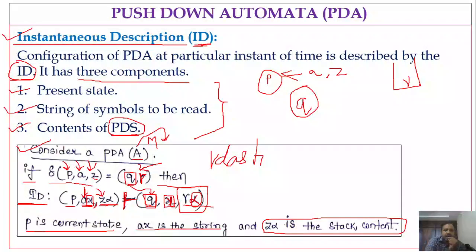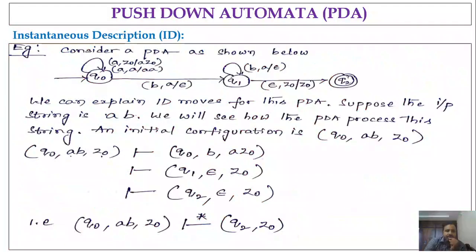I will explain this with one example here. Consider this is the pushdown automata. We have three states: Q naught, Q1, Q2. Q2 is represented by a double circle, so it is the final state. And we have the transitions, which are represented like this.